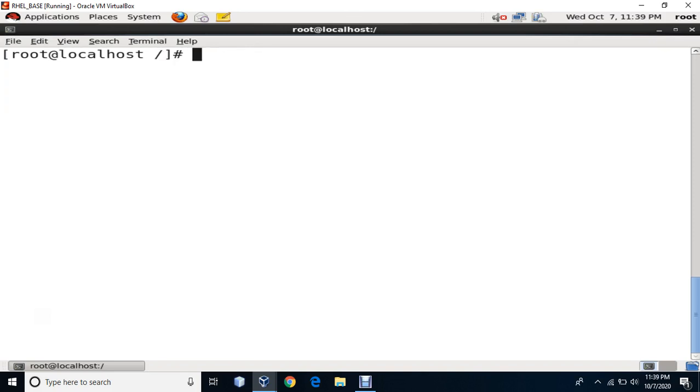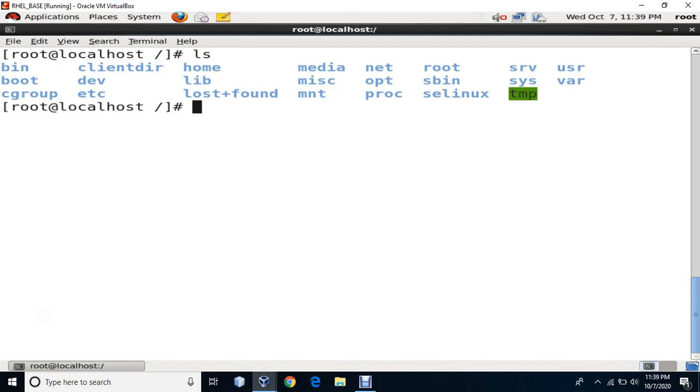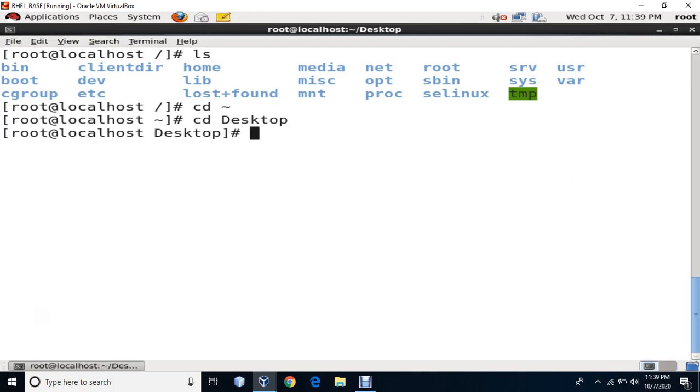is nothing but your ls command. What is this ls command? The ls command is about listing whatever is there, files or directories. So ls tells me what is there. Right now I am in the root directory, so it tells me these are the things. So I'll change directory to my home directory, and from this home directory I'll go to my desktop. You would have done it once only, but I did it 2 times. Okay, I'll clear the screen and I'll say ls.